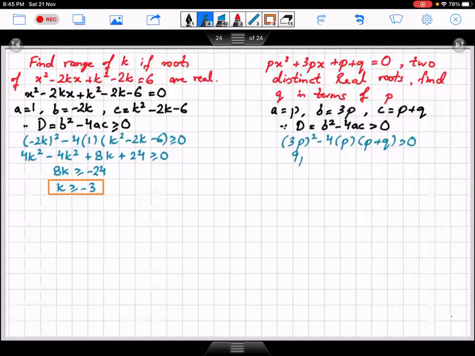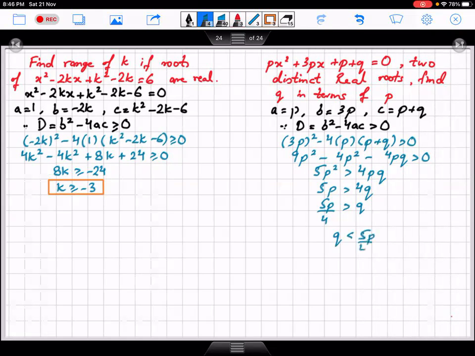This becomes 9p square minus 4p square minus 4pq greater than 0. This becomes 5p square greater than 4pq. So p से p अगर हम कैंसिल कर दें तो ये हो जाएगा 5p greater than 4q. So this becomes 5p upon 4 greater than q, or we can say q is less than 5p upon 4.